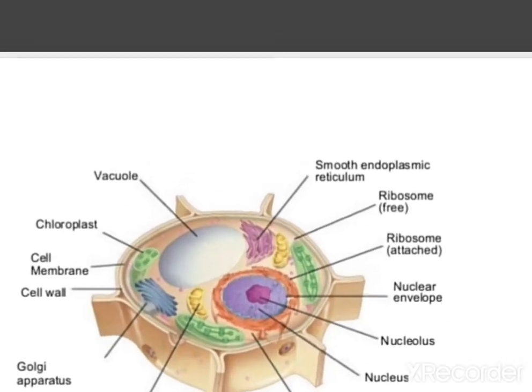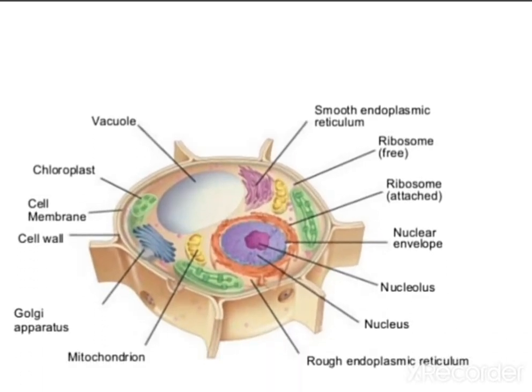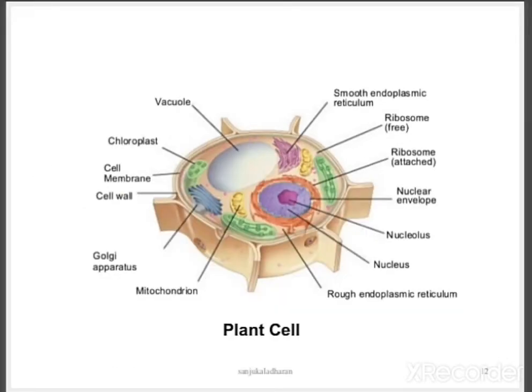So this is the plant cell, which consists of ribosomes, which are free and attached to the nuclear envelope, nucleolus, and nucleus. In addition to the cell organelles which are present here, specialized organelles called chloroplasts will be present, which help in photosynthesis.